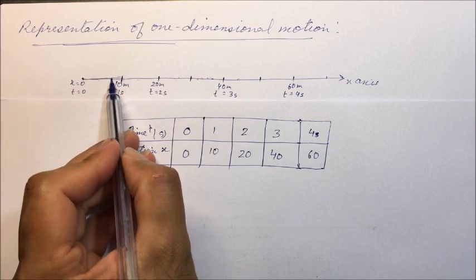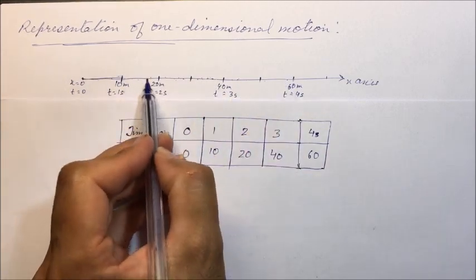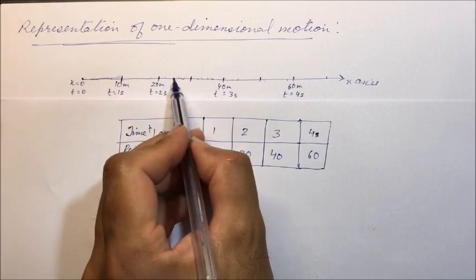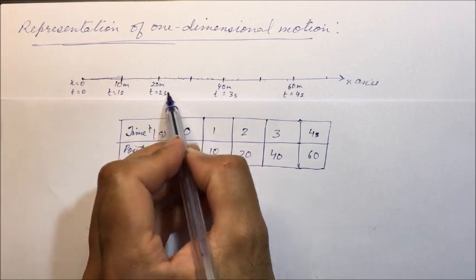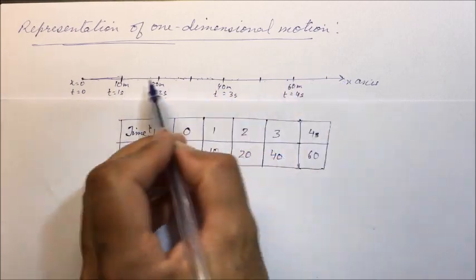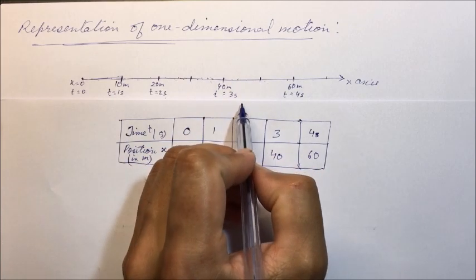Therefore, each point on this line represents the position of the body at a particular time instant. So what is the position of the body at that particular instant of time? It is represented on this line.